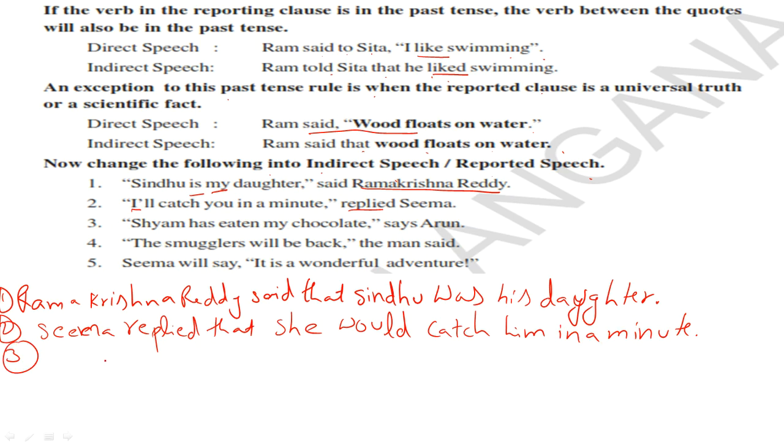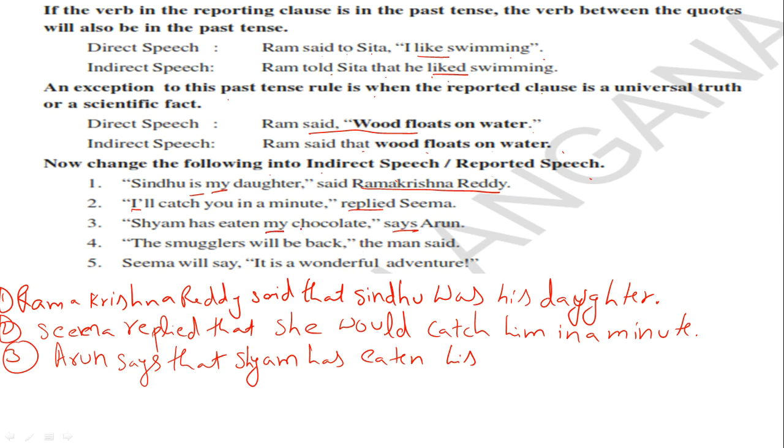Okay, next, third one. What is third one? Shyam has eaten my chocolate, says Arun. So what is reported verb? Reported verb is in present tense, so we will not change the reported verb. Arun says that Shyam has eaten his chocolates. So there is no change in the tense because it is present tense, right? Shyam has eaten his chocolates. Has eaten. Instead of my, I'm going to write his chocolates.